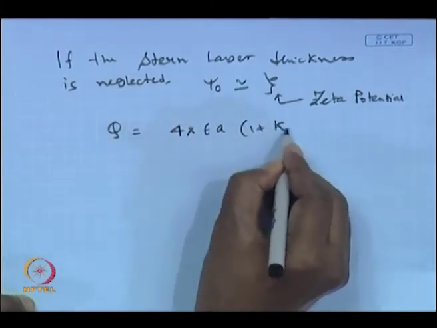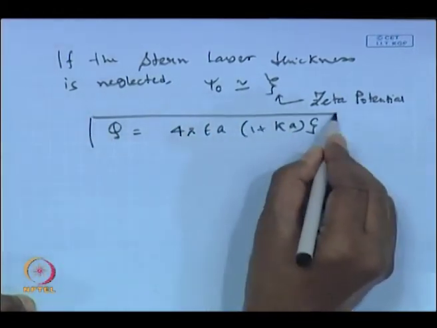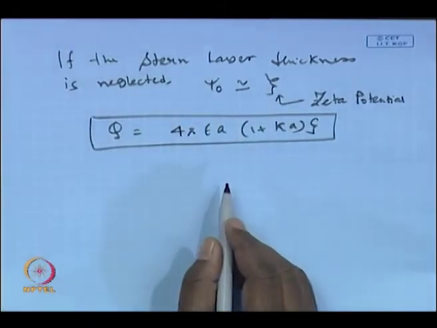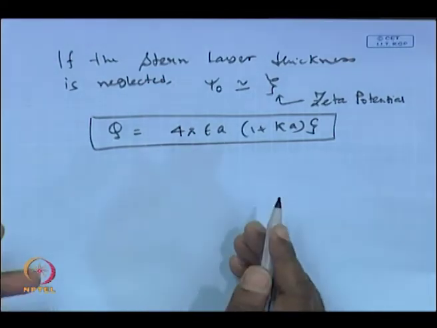(1 plus kappa A), and psi naught will be replaced by the zeta potential if we neglect the thickness of the Stern layer, or the potential drop across the Stern layer is neglected, since it will in fact be extremely small.